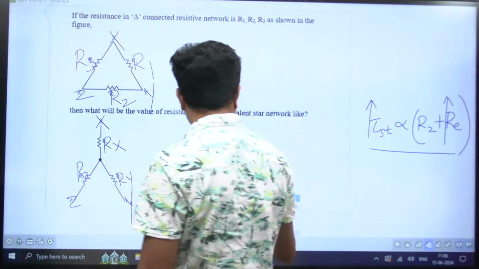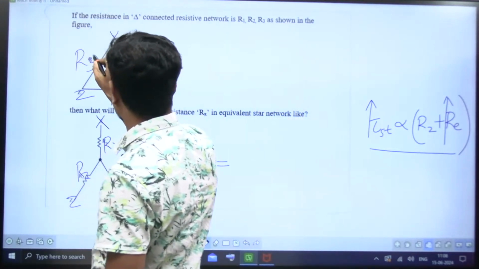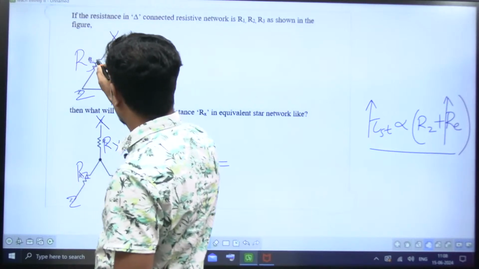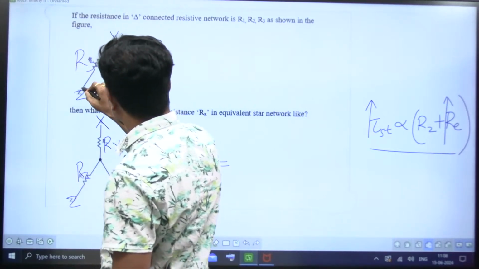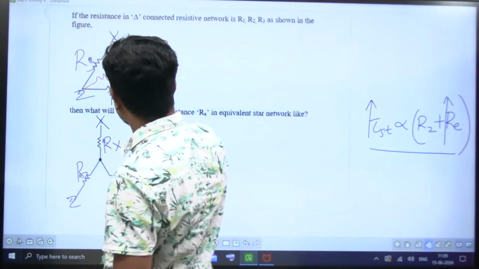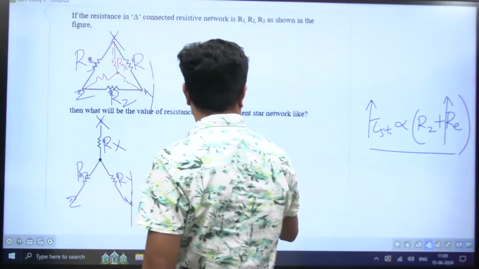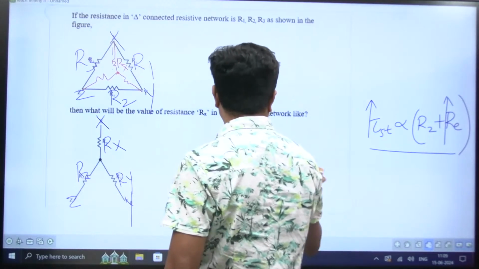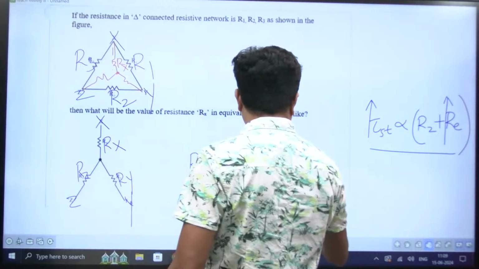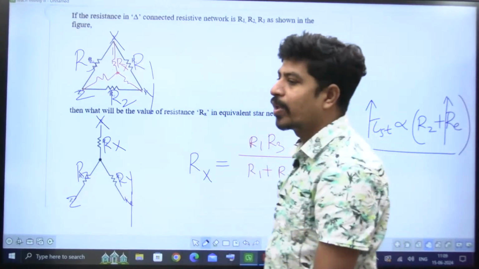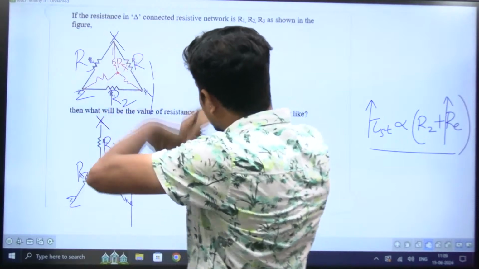So Rx means, what is this? Multiplication of the connected arms. Here you are getting Rx, this is Rz, this is Ry. Rx is equal to the connected product, which means R1, R3 by total R1 plus R2 plus R3. Yes, delta to star I'm doing. Connected arms product by the total.